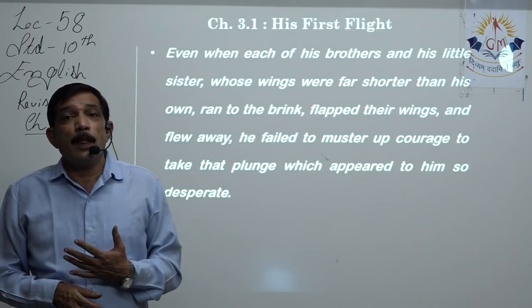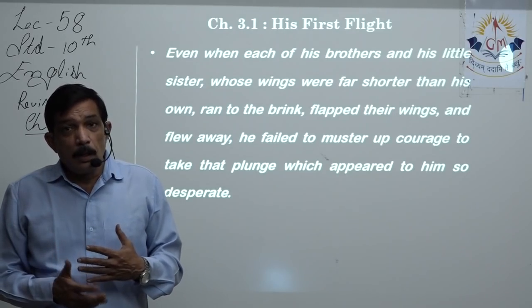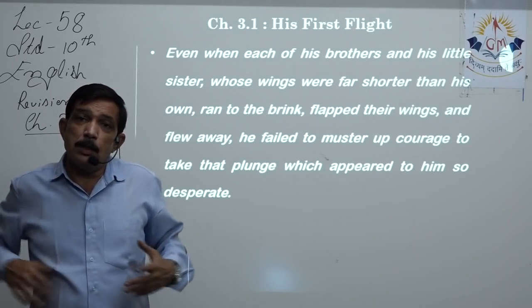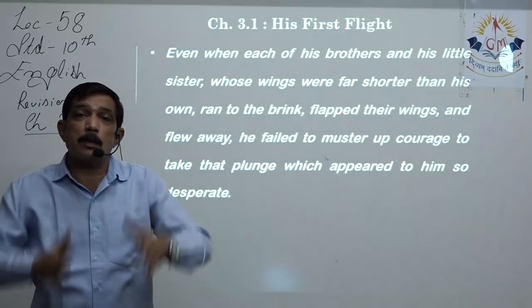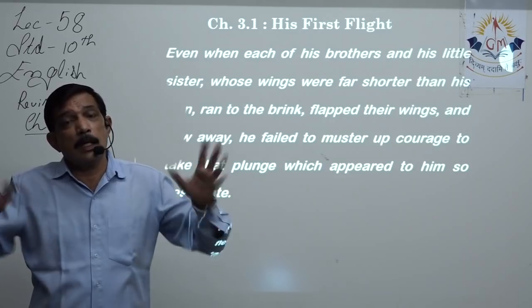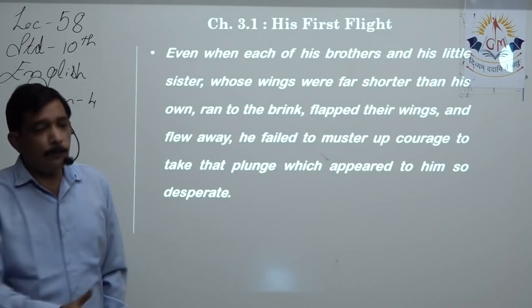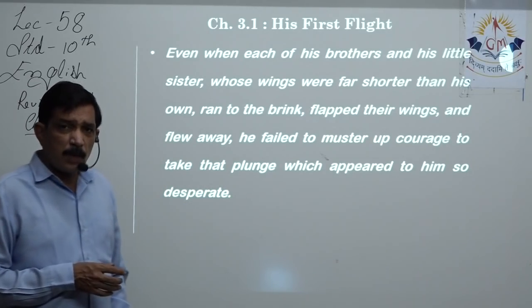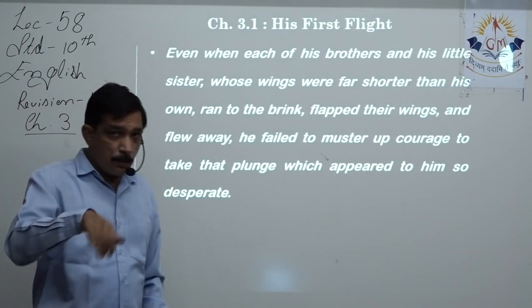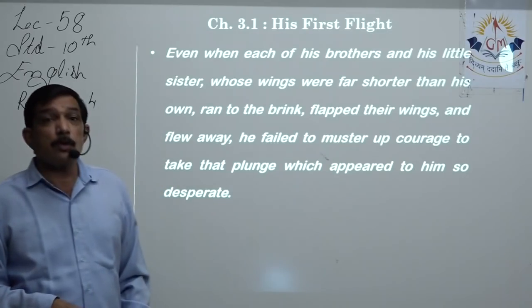This is the way the two brothers and the sister, his siblings, learned to fly. They just ran up to the ledge and threw themselves out into the open air and flapped their wings and started flying. But he failed to gather up courage to take that plunge, that dive, which appeared to him so desperate.